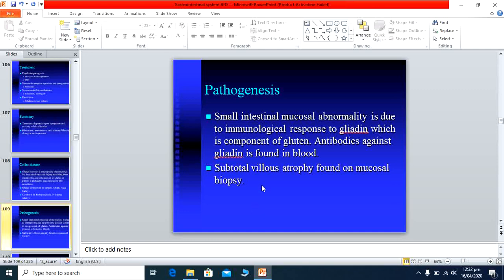So small intestinal mucosal abnormality occurs due to the immunological response to gliadin. Gliadin basically is a component of the gluten. This is more specific. We can say that cereals are the cause of celiac disease, and in the cereals gluten is the cause, and in the gluten the gliadin component is the cause of the disease because the antibodies are formed against the gliadin. So this causes subtotal villous atrophy of the mucosa. If we take the biopsy, the villi are small in height.